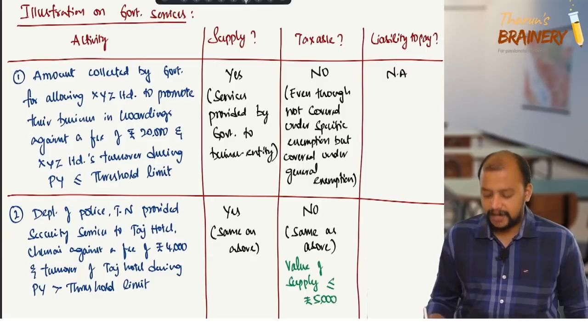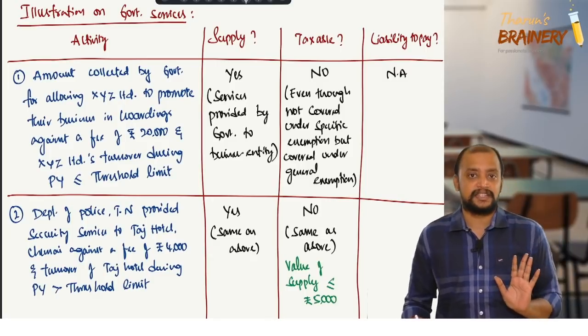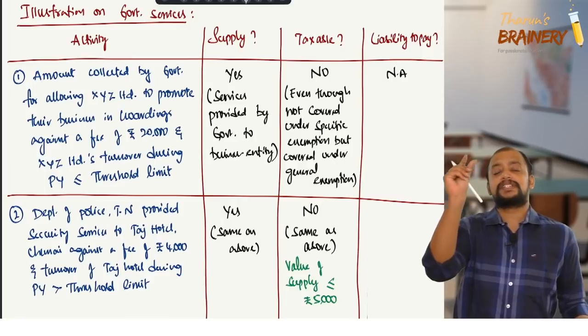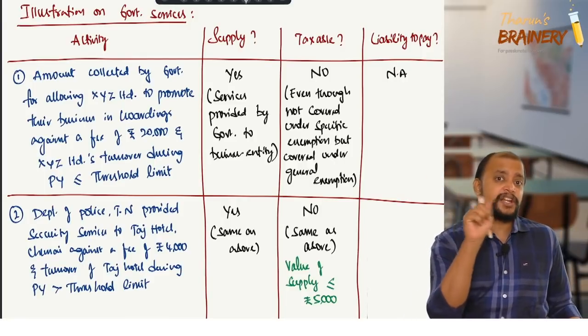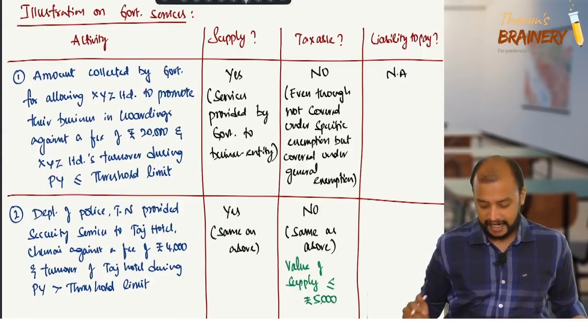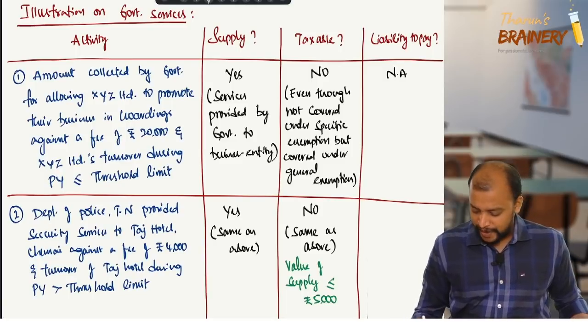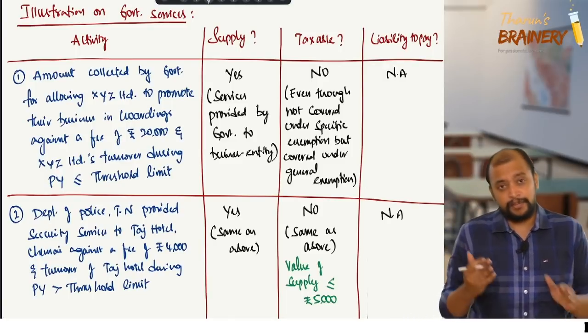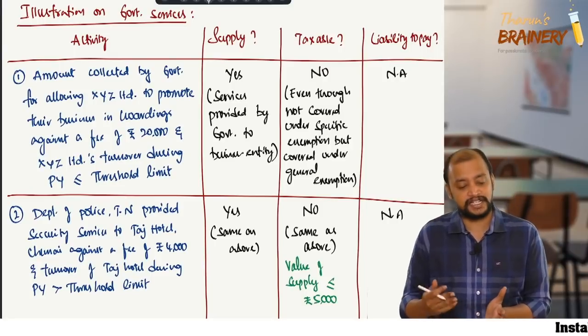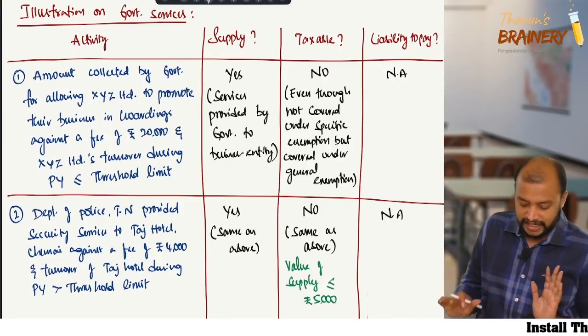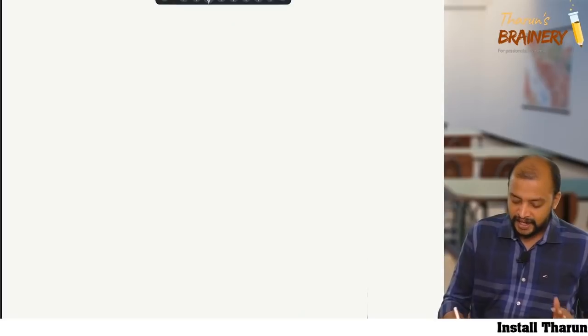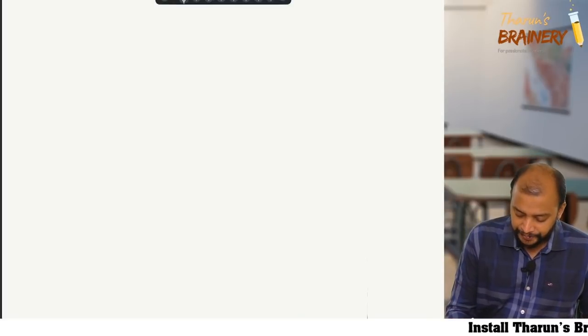We need to check for one invoice how much they are charging. For that one invoice, how much is the value mentioned in that invoice? Less than or equals to 5,000, then it is exempted. Then, liability to pay GST not applicable, because first of all, it is not taxable. Then the liability to pay GST shall not arise.